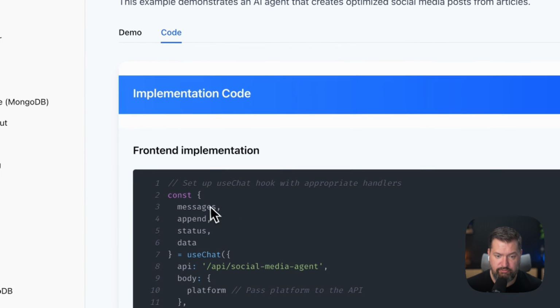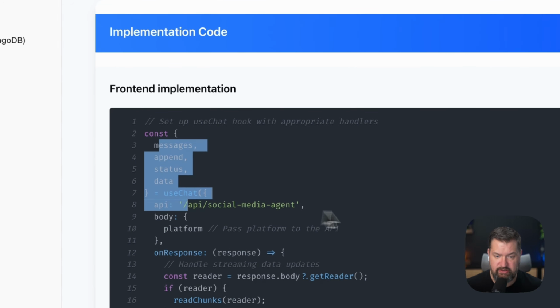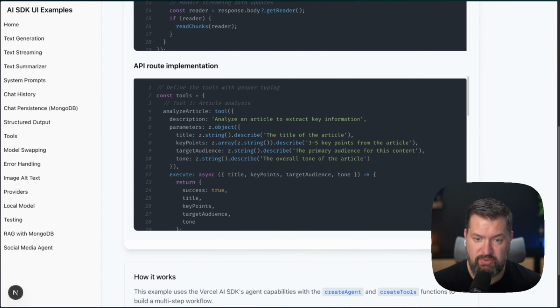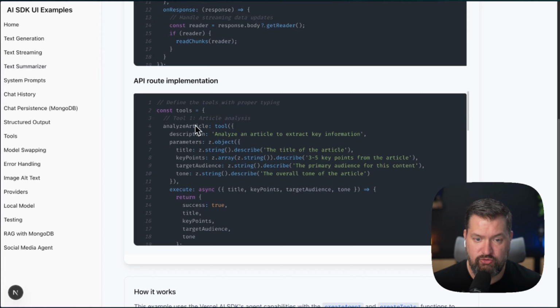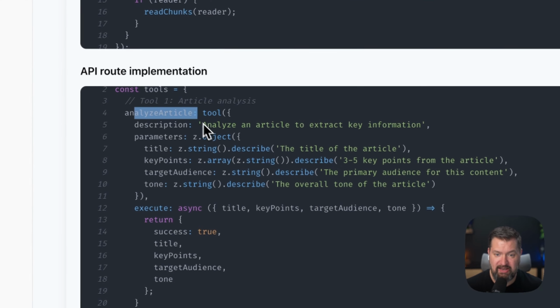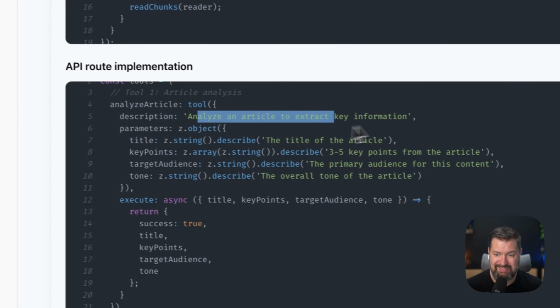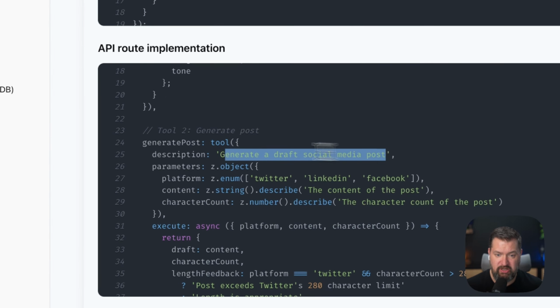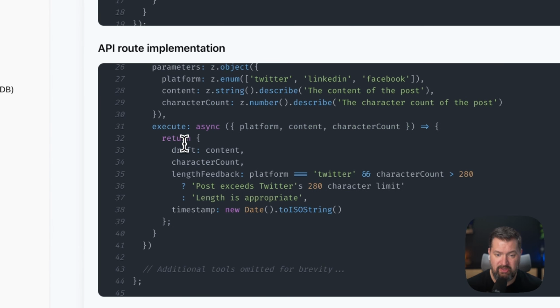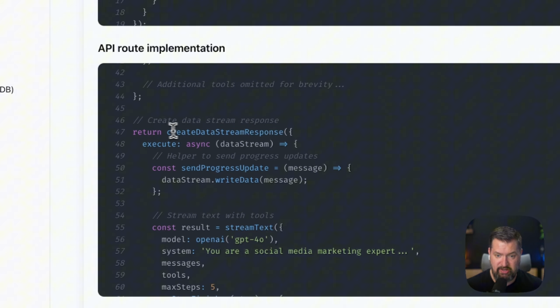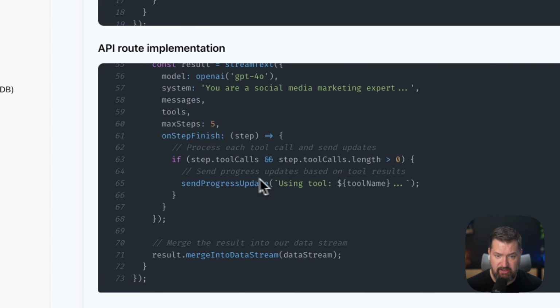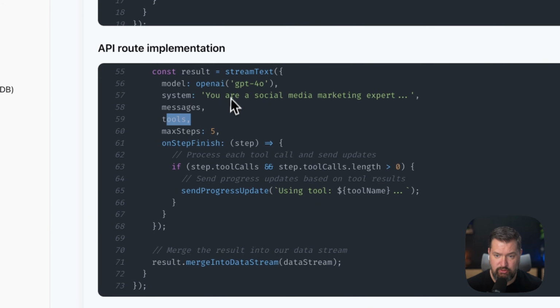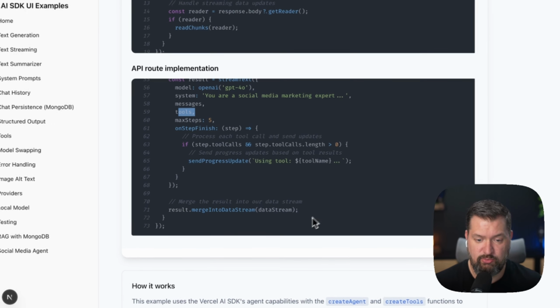All right, so on the front end, again, we're using use chat here. And then on the back end, again, we're defining our tools. We have our analyze article tool, which extracts key information. Then we have our generate a draft social media post, so generate the post tool, and so on. Then we create our data stream response and pass in those tools and allow it to go through each tool and then return the responses.